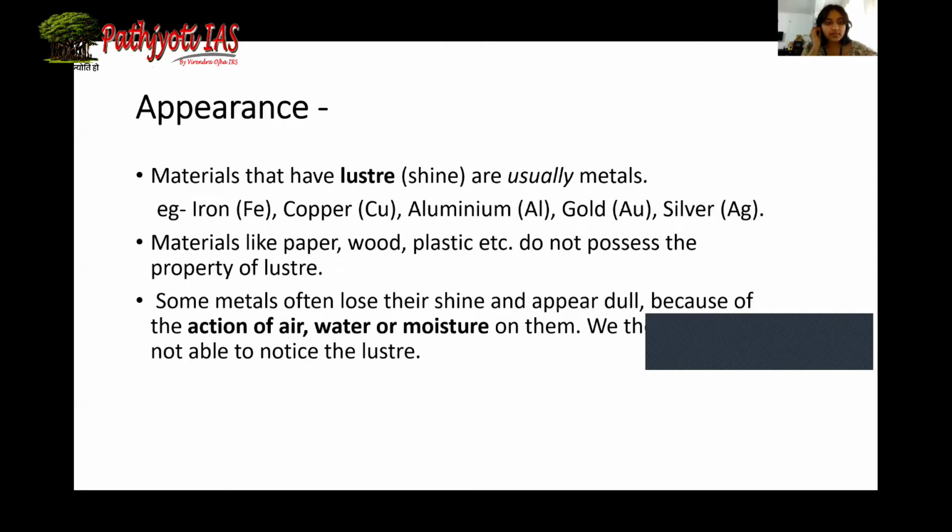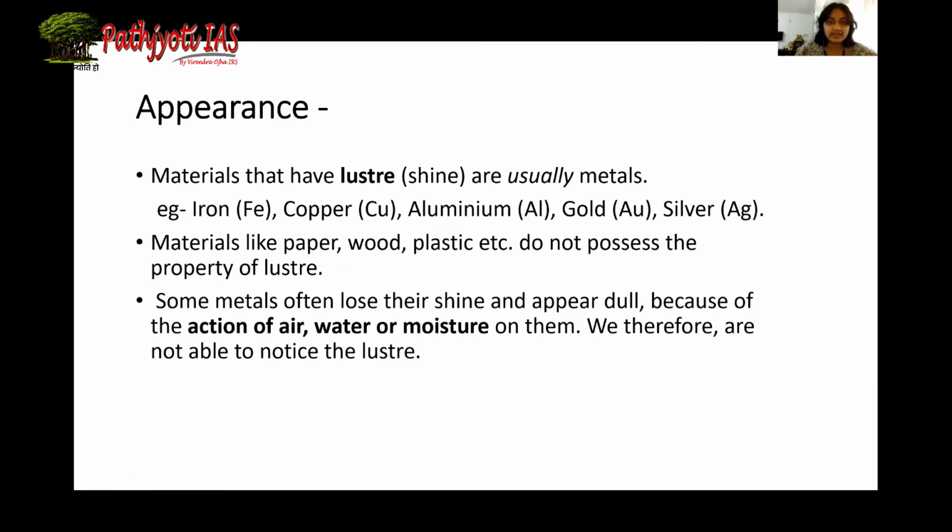Okay, so the examples are given below: iron, copper, aluminum, gold, silver. Now, these are the metals that we use daily, and the names in the bracket are the symbol of the element. We will be studying the symbol of the element in the later chapters. I just mentioned them here.